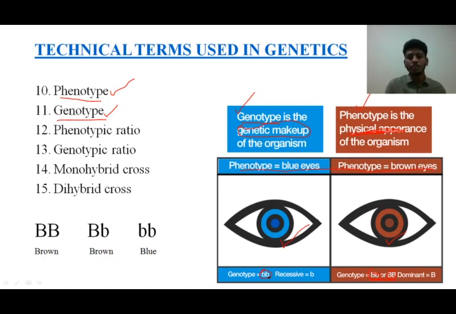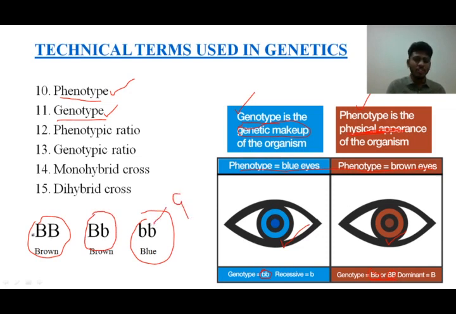So when I write capital B, or small b, or capital B small b, I am talking about genotype. When I just simply say that it is brown or it is blue, this becomes its phenotype.